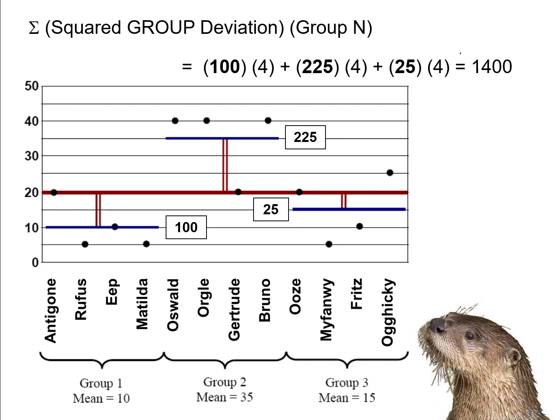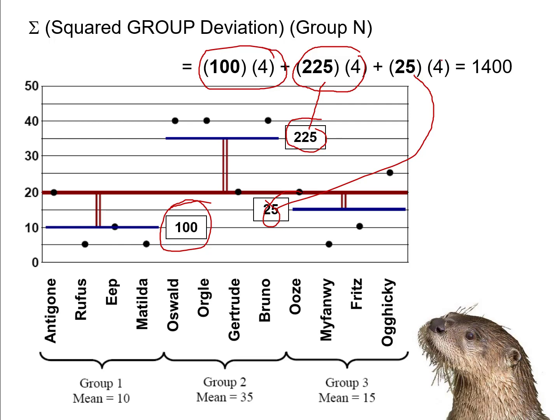And then finally, I'm going to take each squared deviation and multiply it by the number of people in the group. So group 1, their squared deviation was 100. There were 4 people in that group, so I take 100 times 4. Plus group 2, their squared deviation was 225. Again, 4 people in that group, so 225 times 4. And group 3, their squared deviation was 25. 4 people in that group again, so 25 times 4. And add up all of those, I get 1,400. So our explained variance sums of squares in this example is 1,400.